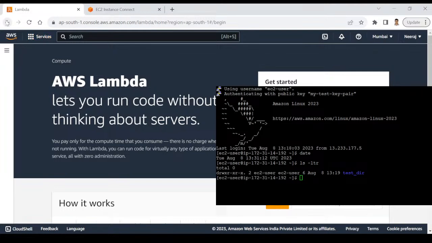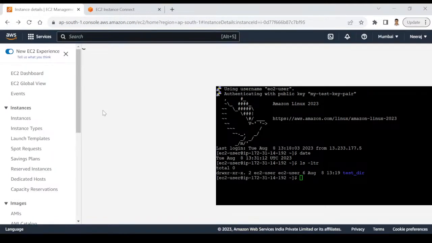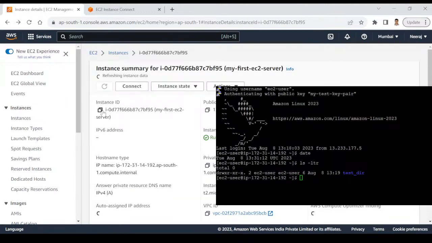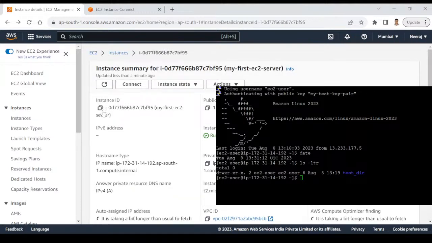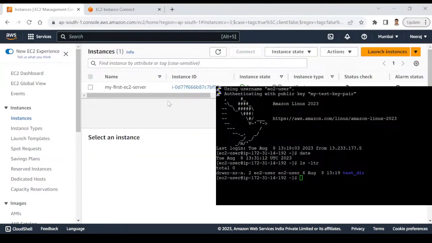So what I will do is I will go back. Just give me a moment. Make it a habit that once you are done with your practice, stop your server. Although there is a limit of 750 hours, it's still good practice to stop the server as soon as you are done. So I will click on instances, and you can select your instance.